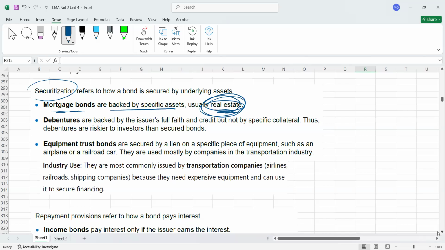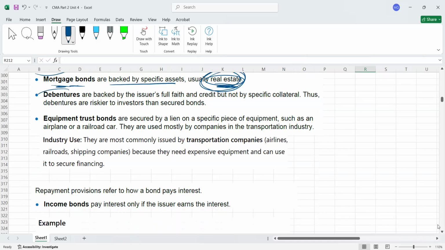Then we got here debentures. Remember, first of all, debentures are backed by the issuer's full faith and credit. Let me stop and tell you in simple words. Guys, debentures are a kind of bond, but these are unsecured. Unsecured means there is no security, no building, no land, no equipment as security. These are totally unsecured, but companies can issue these bonds also.